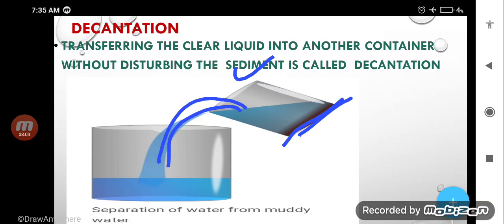So after sedimentation, what do we have to do? We have to do decantation. And by this process we can separate out the solvent and the insoluble solid.